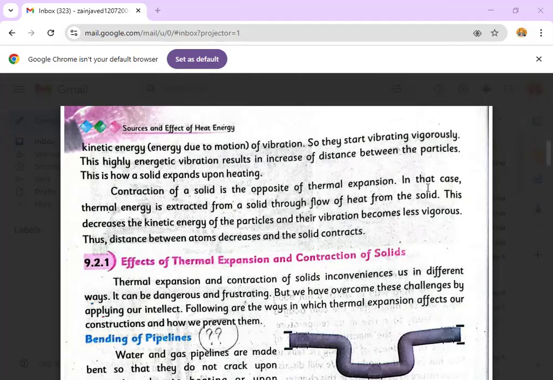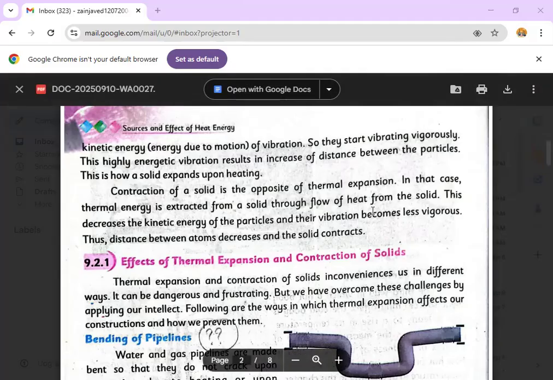Once they were compactly packed, now they are getting slightly far apart upon continuous heating. So ultimately, after the increment in the distance between the particles, the solid expands upon heating, and this phenomenon is called thermal expansion of solids.